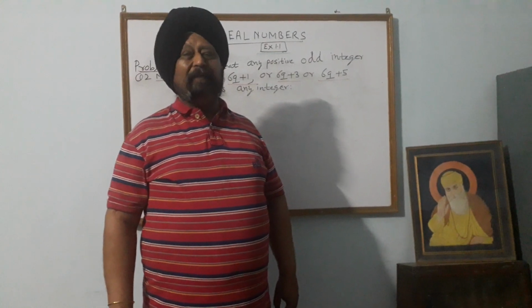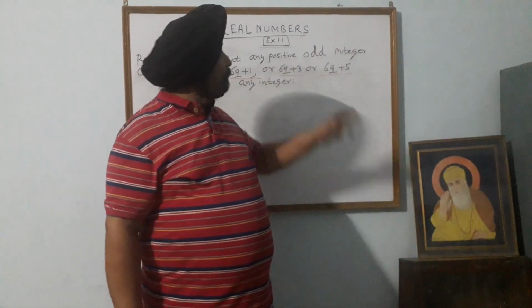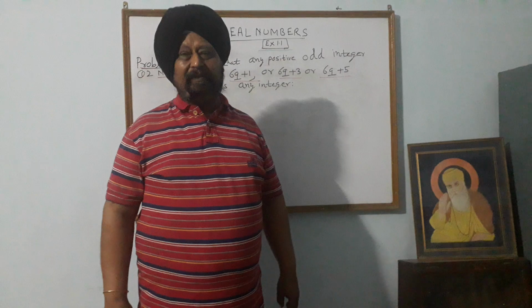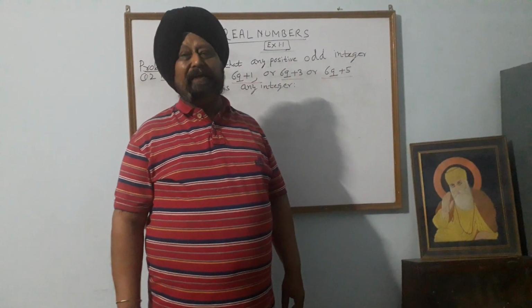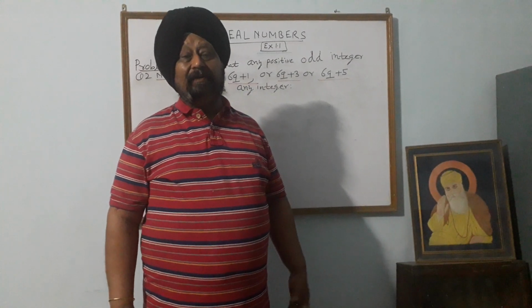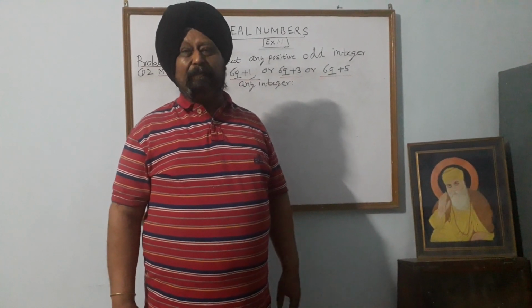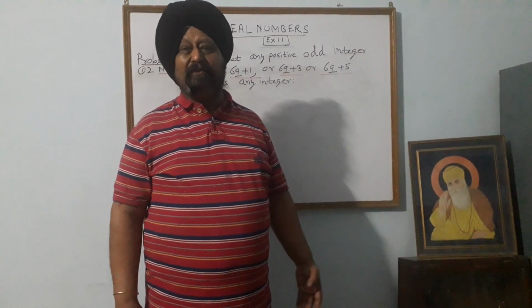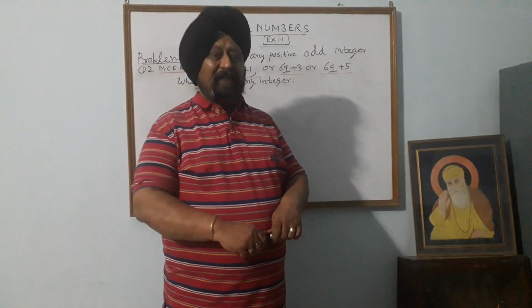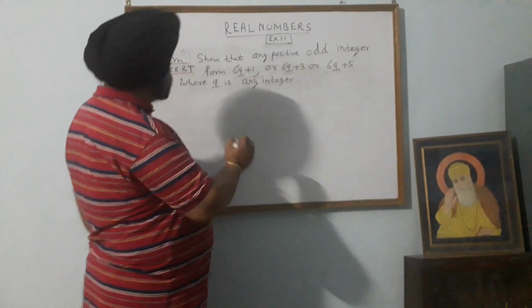I told you in the previous session what are real numbers: all the known numbers that we know, that is rational numbers and irrational numbers, they are all real numbers. Then a student asked, sir, tell me what type of numbers are non-real numbers? What numbers are not real? The answer is, suppose we have a number square root of minus 4.